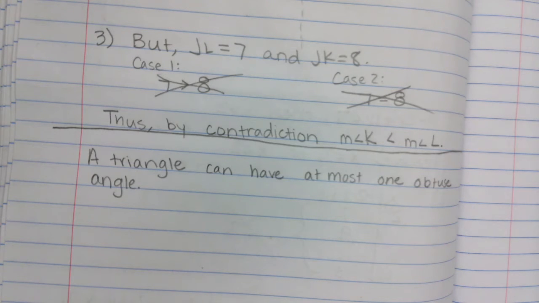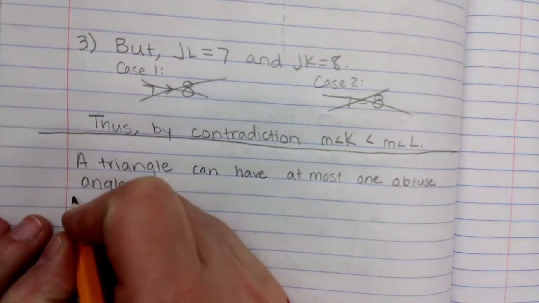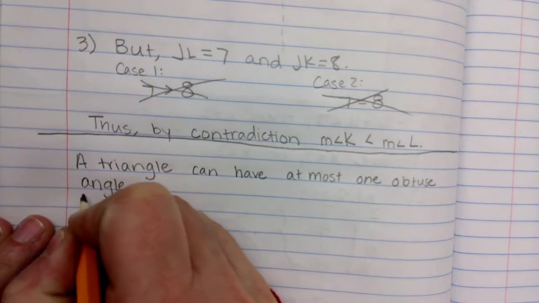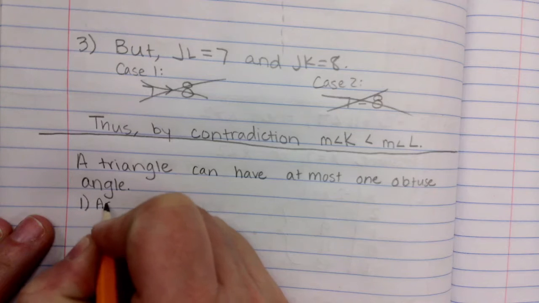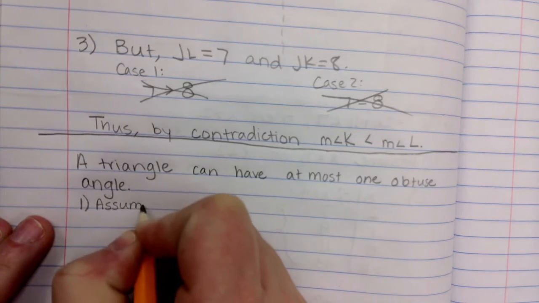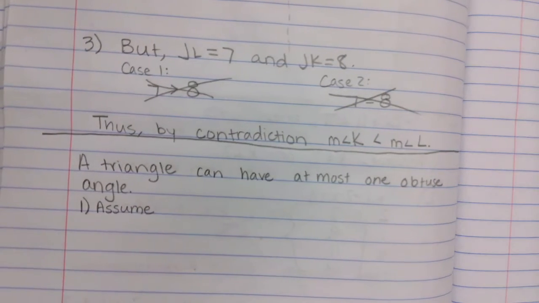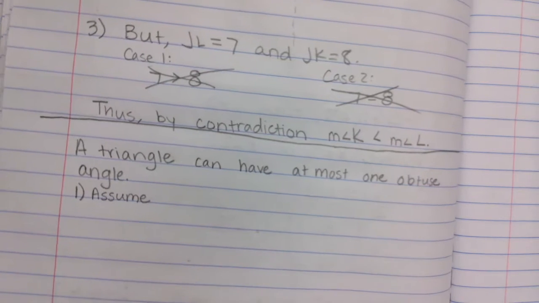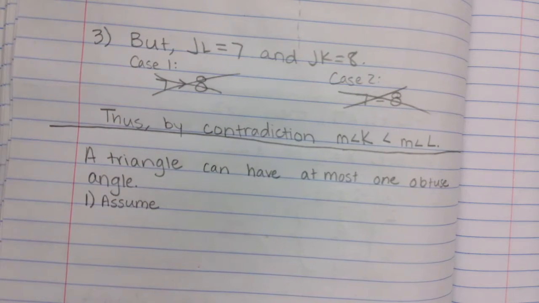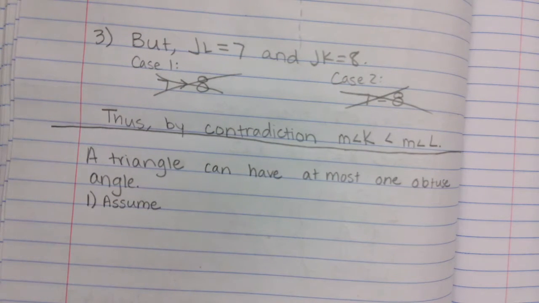So, our first step is to assume the opposite. So, what would be the opposite of a triangle can have at most one obtuse angle? What's the opposite of having at most one?